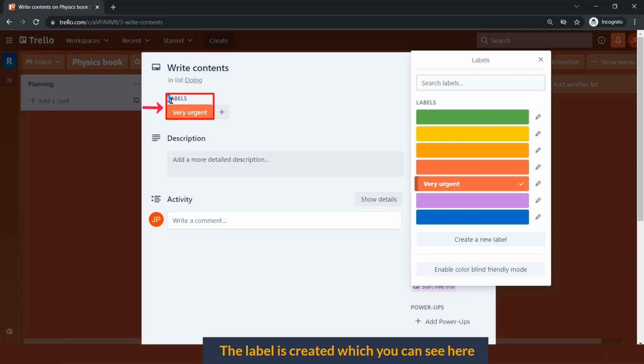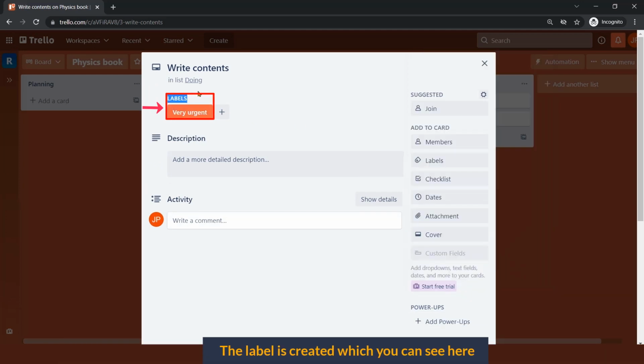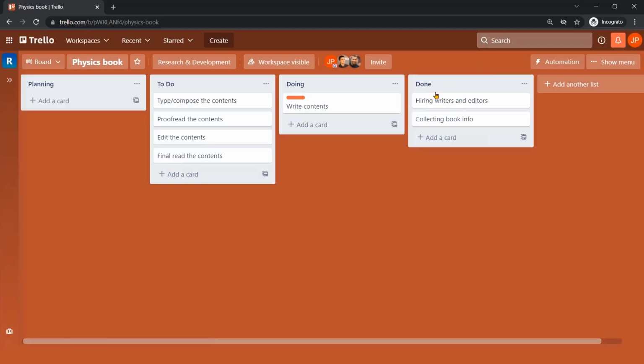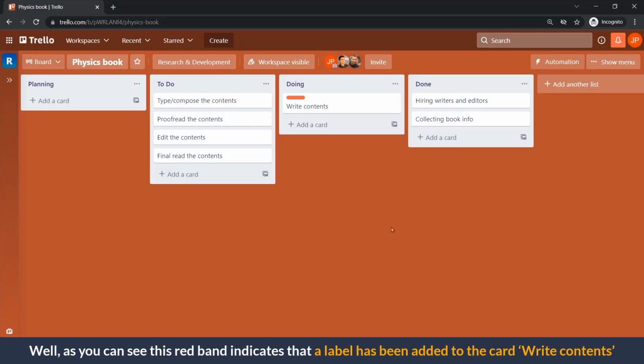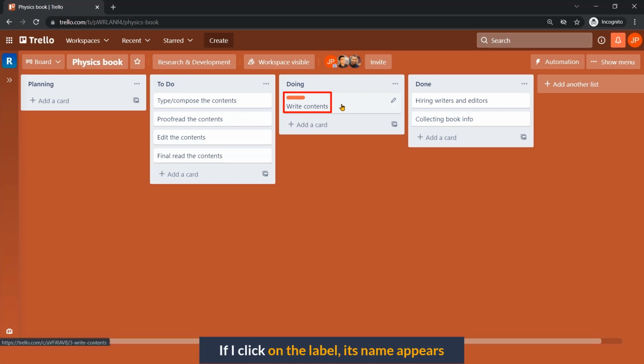The label is created, which you can see here. I want to close the box and see what I have. Well, as you can see, this red band indicates that a label has been added to the card Write Contents. If I click on the label, its name appears.